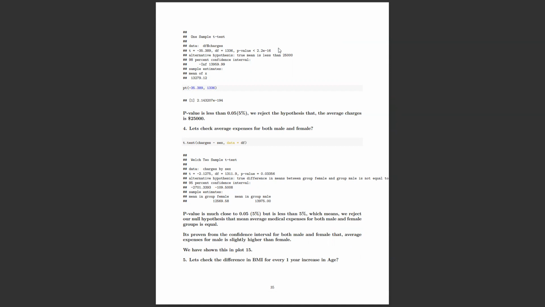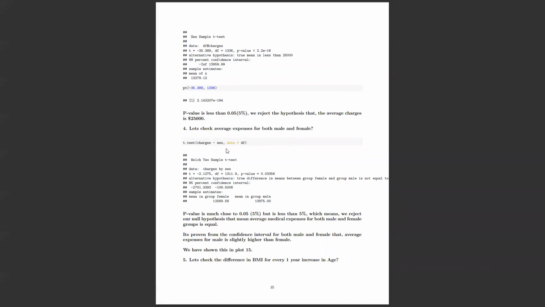Here we got the p value again. We have to reject the null hypothesis that on average a person has medical expenses of 25,000, because it's way less than 0.05. And the confidence interval is 98 by default. We can give whatever we want. I think I did that later.